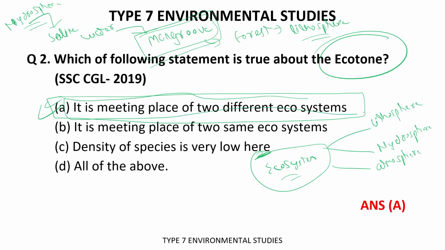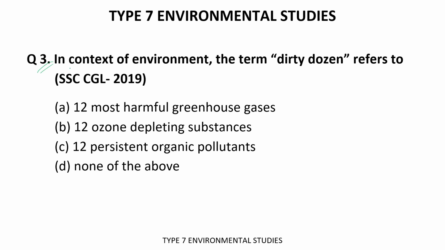It is the best example of an ecotone, which means a meeting point of two different ecosystems, in this case the lithospheric ecosystem and the hydrospheric ecosystem. Now I hope you have got the concept.